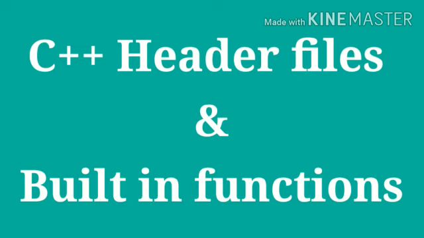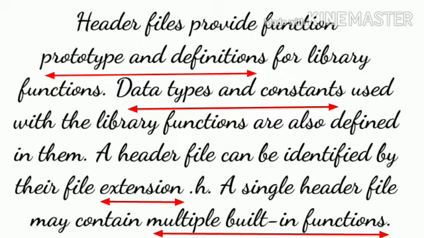The next concept is C++ header files and built-in functions. First, what do you mean by header file? It provides the function prototype and definition for each predefined function. In the header file, data types and constants are also defined. Each header file contains a number of built-in functions. For example, the stdio.h header file contains getchar, putchar, gets, puts and etc. The extension of a header file is .h.